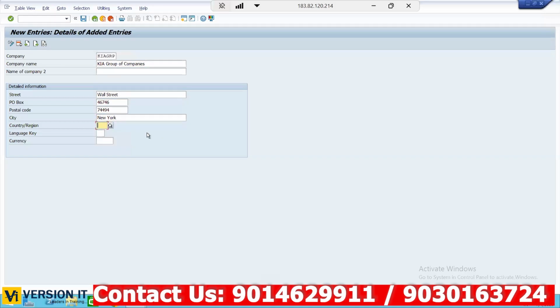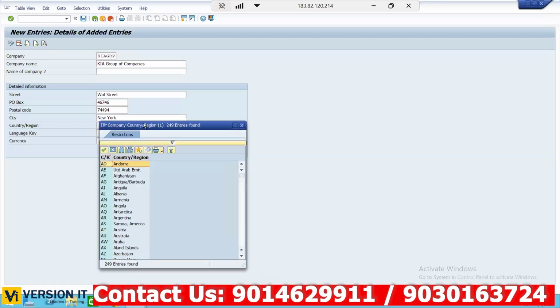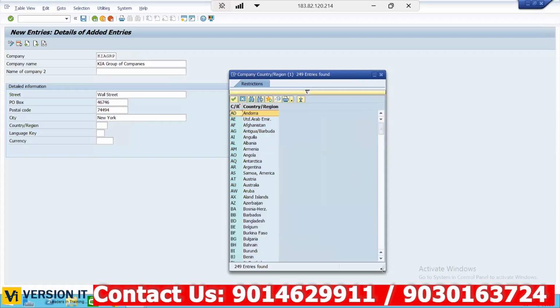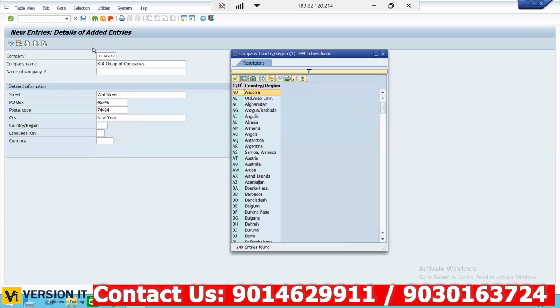And also country. So in the drop down, SAP predefined 249 countries are there. So in our case, it is US, right? See, every country you can see: Antarctica, Argentina, Angola, Armenia, Belgium, Bangladesh, every country, 249 is there. So in our case, it is US. If you scroll down, you can find US.